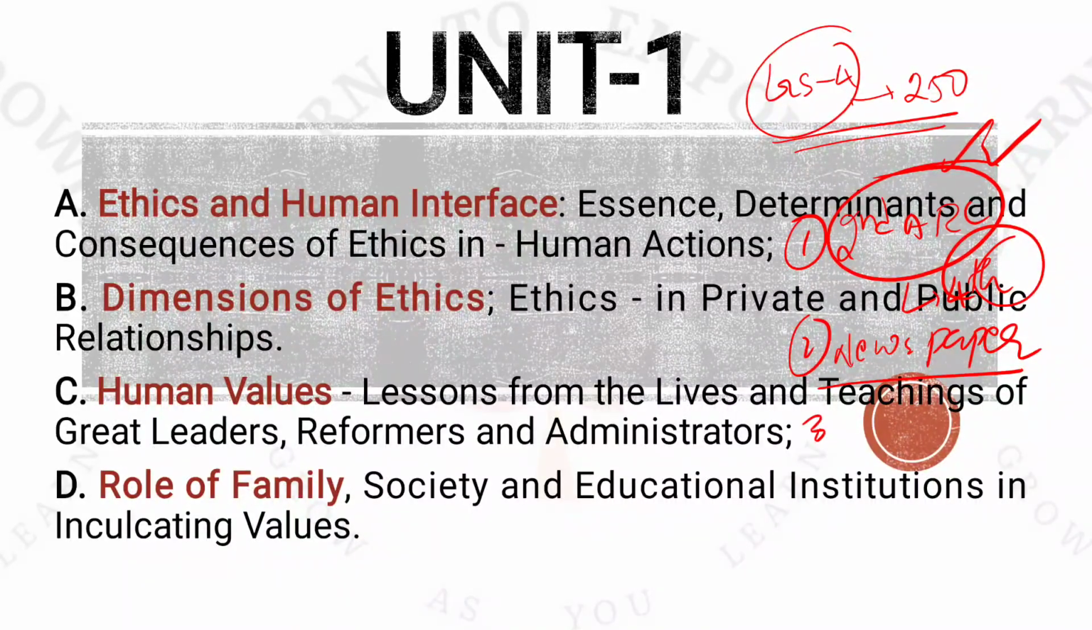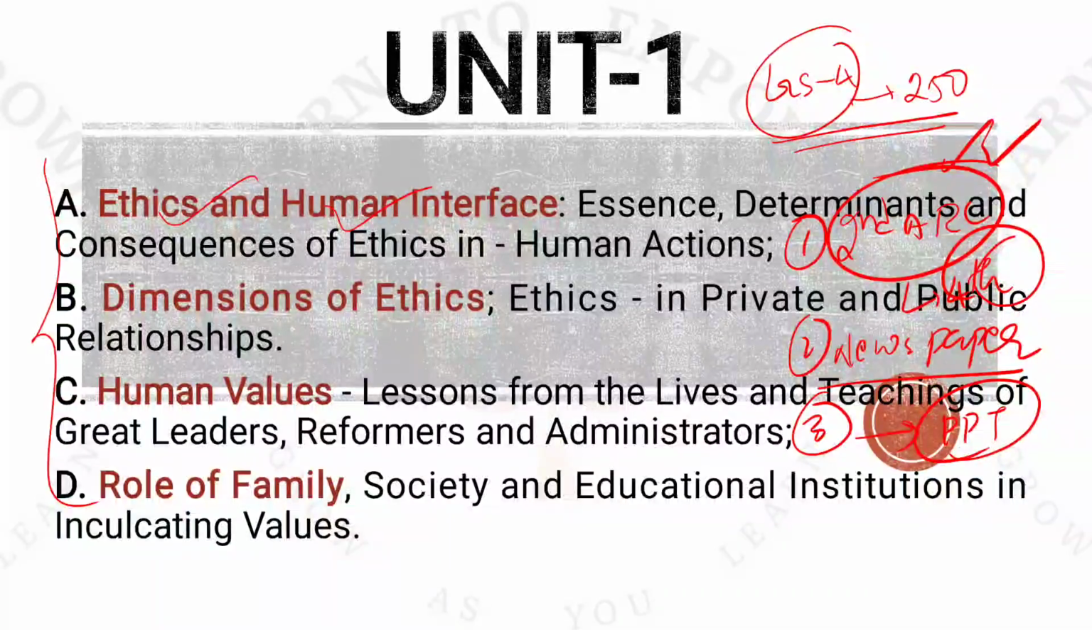The third and the most important source is this PPT that I am presenting here, because in this PPT I have worked a lot and I have given a lot of examples, not only from the current perspective but also from the static perspective, and definitions etc. were given in this PPT. Now you can definitely see this is the first unit that we are going to start, which has been divided into four subparts. It includes ethics and human interface, dimensions of ethics, human values, and the role of family. In this we are going to start.